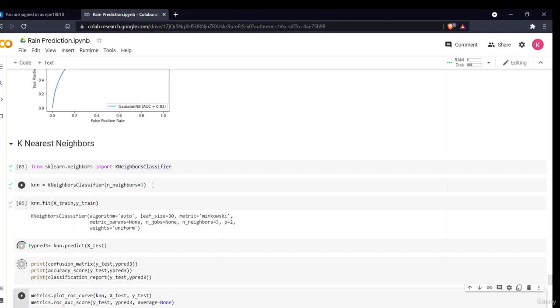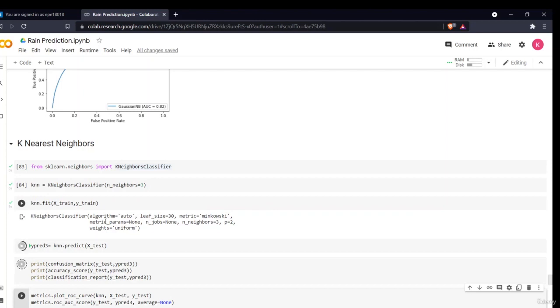I have already done it, I have not demonstrated it here, but I have demonstrated it in other projects. So now I have defined the number of neighbors as 3. Now this model is getting defined or fitted with the leaf size 30, metric is Minkowski, number of neighbors 3, n_jobs none, metric parameter none. These are the basic parameters which are used in the k nearest neighbor algorithm.